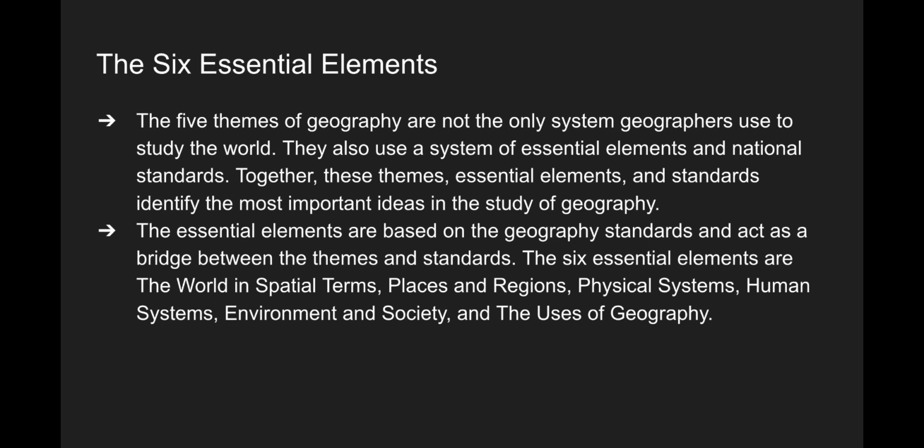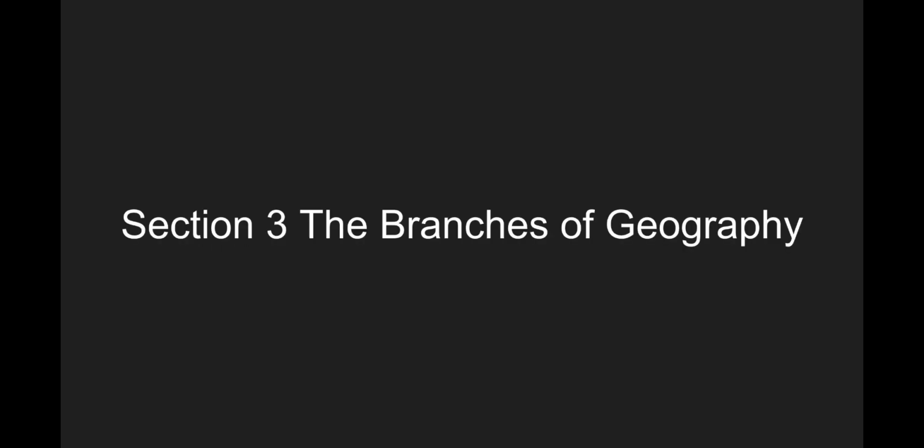Now we're going to talk about the 6 essential elements. The 5 themes of geography are not the only ways geographers study the planet. They also use a system of essential elements and national standards. Together, these themes, essential elements, and standards identify the most important ideas in the study of geography. The elements are based on the geography standards and act as a bridge between the themes and the standards. The 6 essential elements are the world in spatial terms, places and regions, physical systems, human systems, environment and society, and the uses of geography.